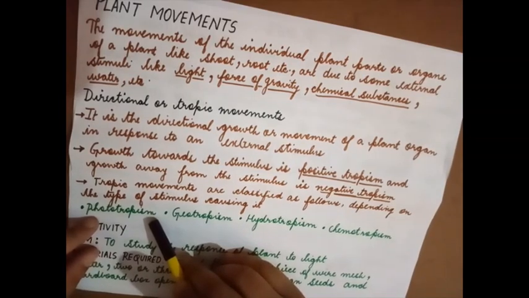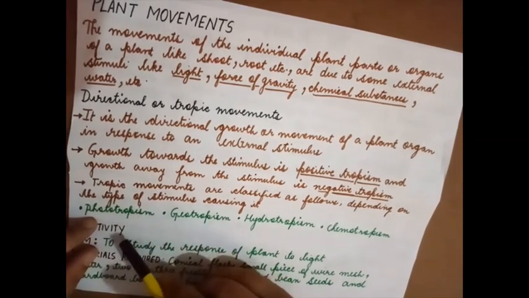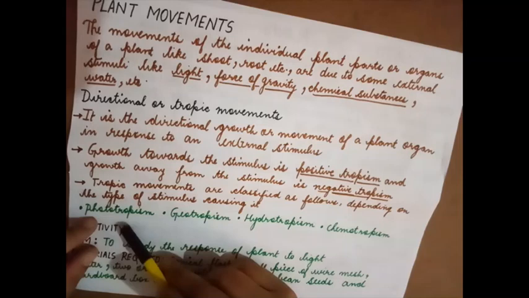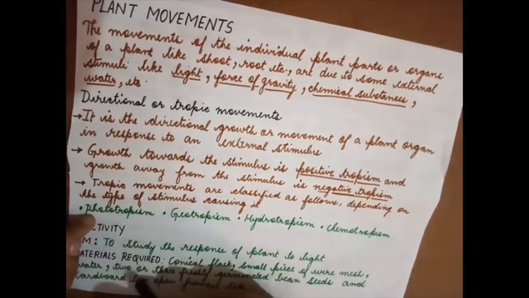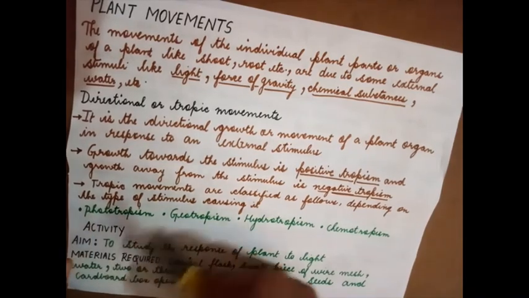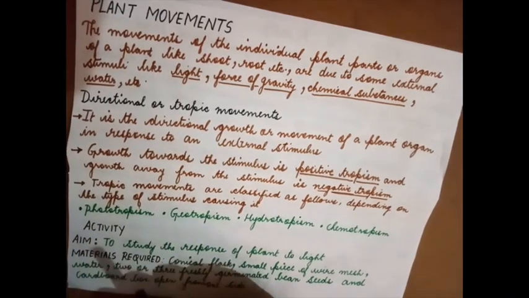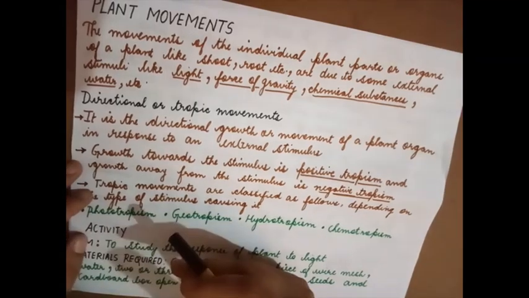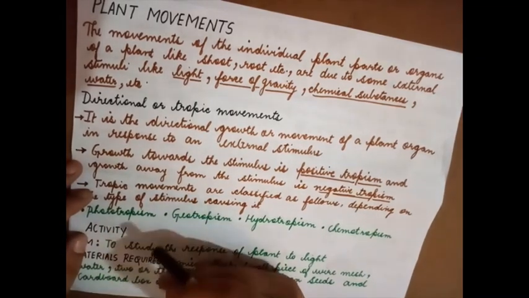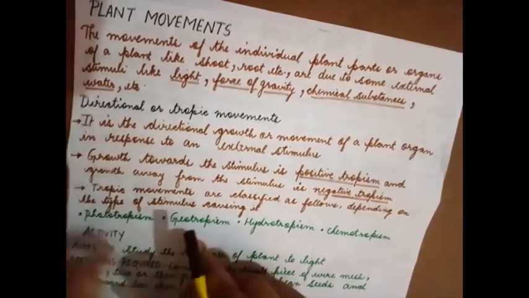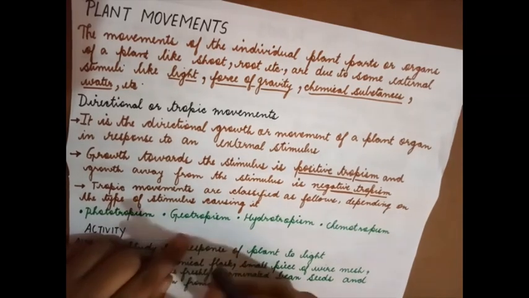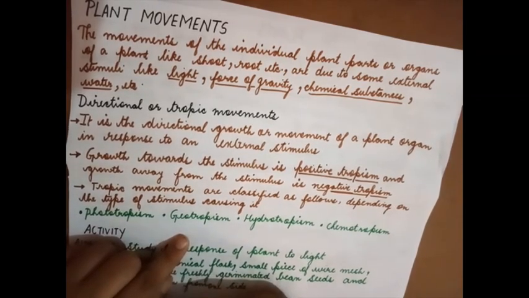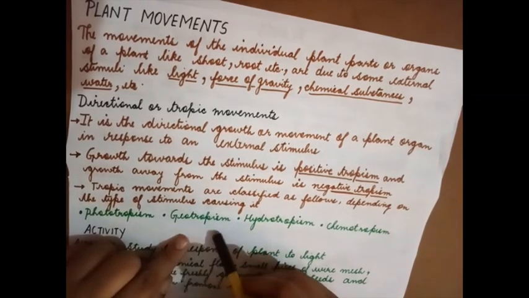Phototropism is the bending of the shoot towards a source of light. That is an example of phototropism, or growth of the shoot towards a source of light. Whereas the root shows negative phototropism. It is moving away from the source of light. Geotropism: the root is moving towards the gravitational force, whereas the shoot is moving away from the gravitational force. That is negative geotropism.